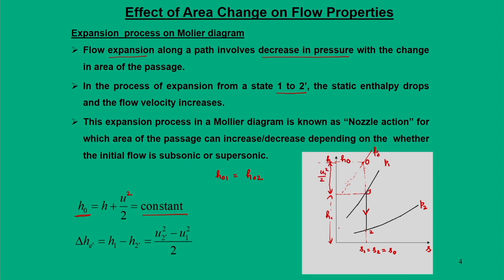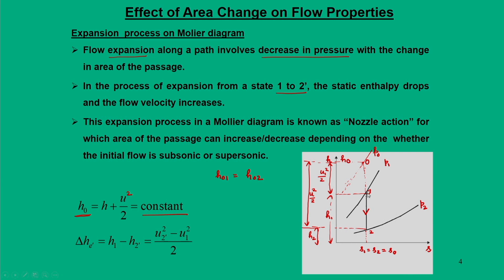Now, for point 2 this is h2, and the corresponding u2 square by 2 is defined by this line. So, by maintaining the total enthalpy constant, one can play with the relative decrease or increase in the enthalpy.